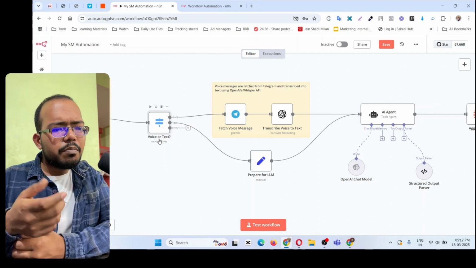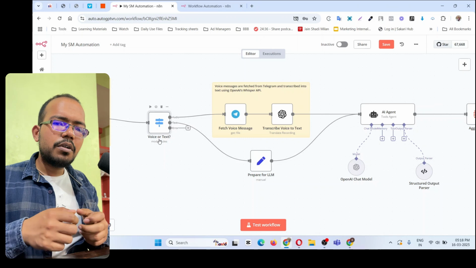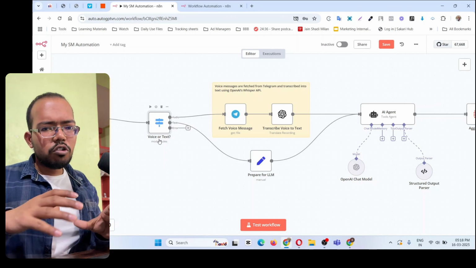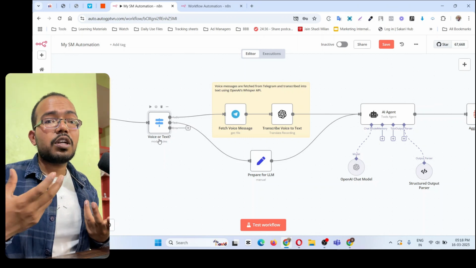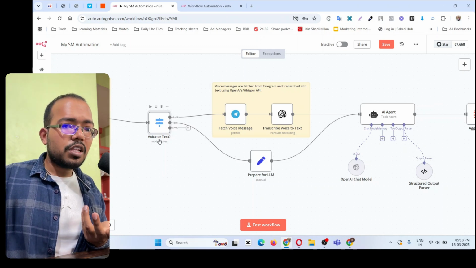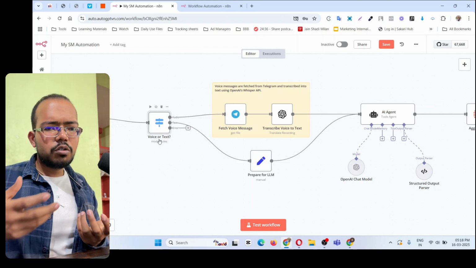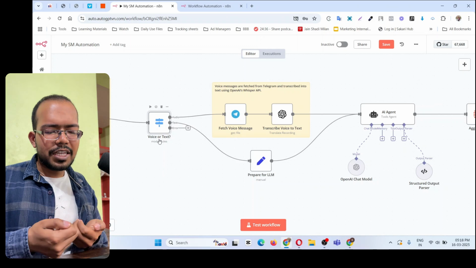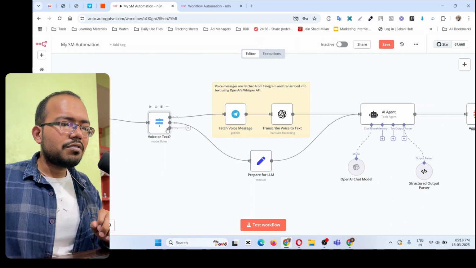At that time you can simply type your message on the Telegram and send. Okay, so both of the things are available, depending on whatever the circumstances are, whatever the need is. So if you want you can record a voice message, if you want you can text as well, right? So that's why we will put this module over here.